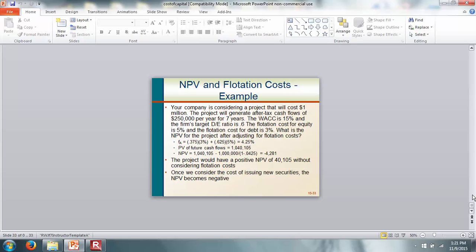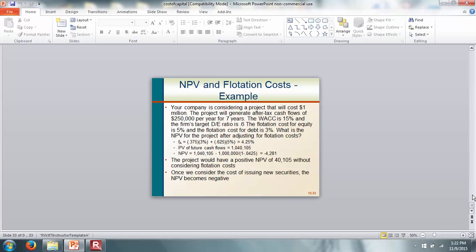So here, the average flotation cost is going to be the weight of debt, which is 0.375, times the flotation cost of debt, plus the fraction of equity, which is 0.625, times the flotation cost of equity. That gives you 4.25%. And the present value of the future cash flows, assuming it's a 7-year annuity, gives you